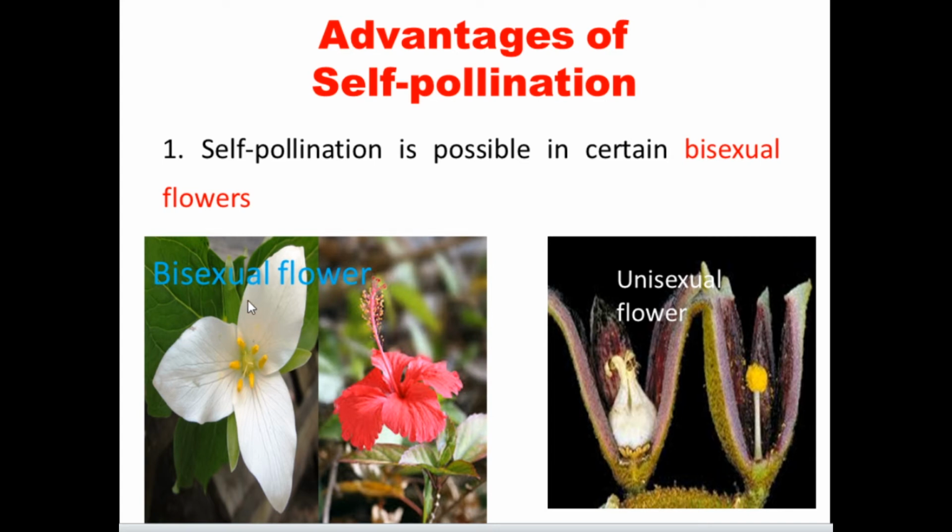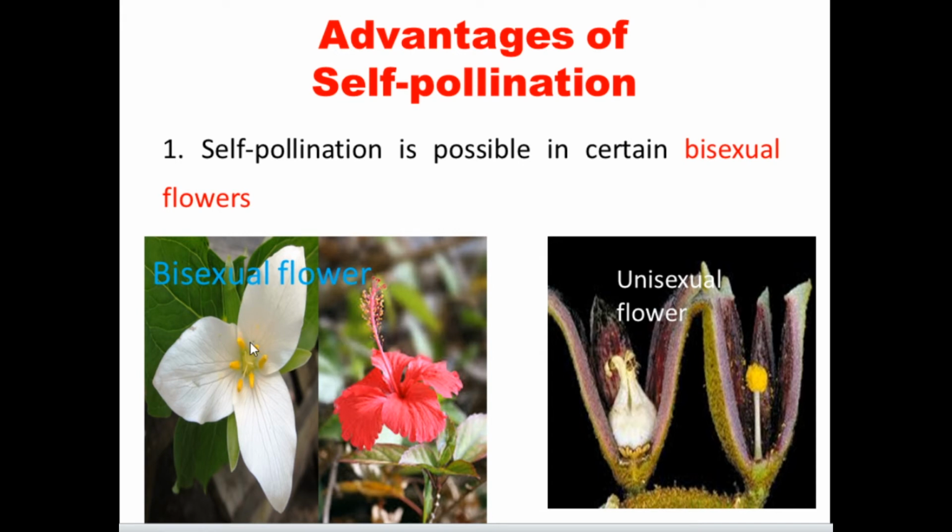We know that the male organ contains a collection of pollen grains inside the anther. Anther and filament we call a stamen. A number of stamens we call the androecium. They produce the male gametes.